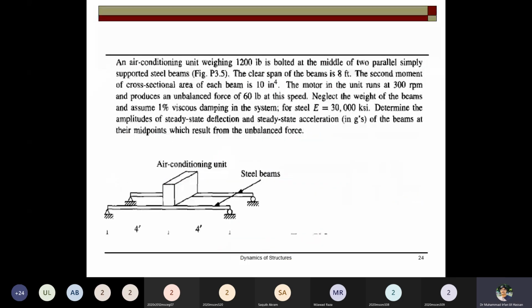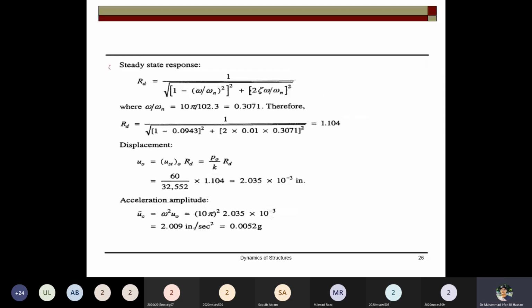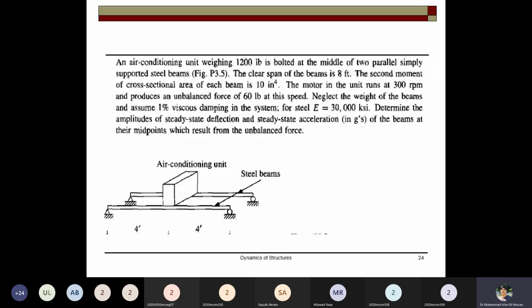This is also one problem from the book, that an air conditioning unit is bolted at the middle of two parallel beams. The clear span of the beam is 8 feet and the second moment of area of the beam is this one. The motor in the unit runs at 300 RPM and produces an unbalanced force of 60 pounds at this speed.